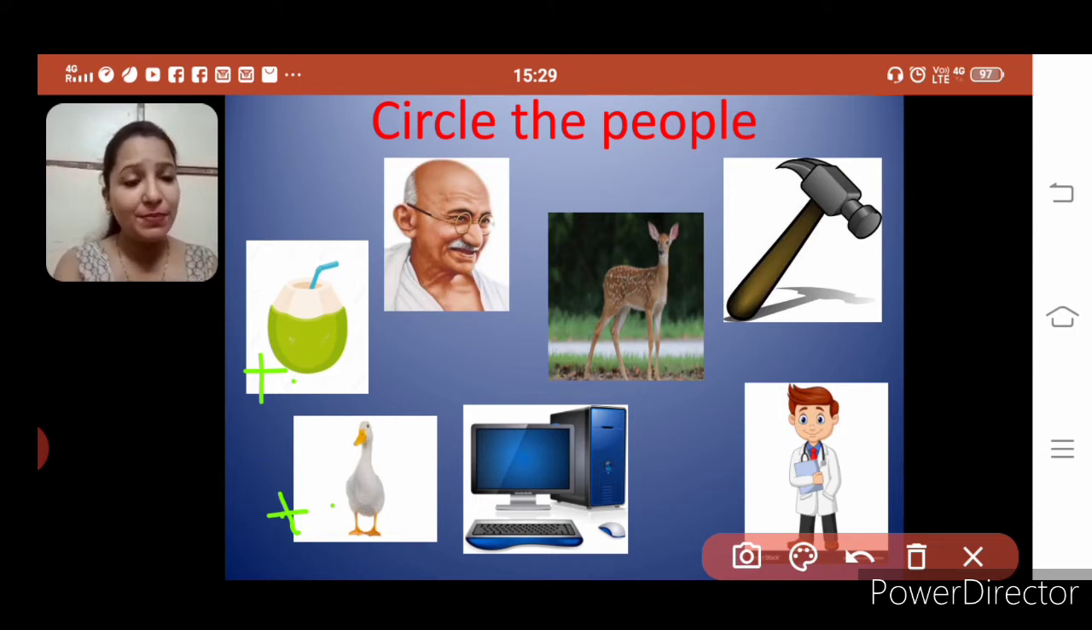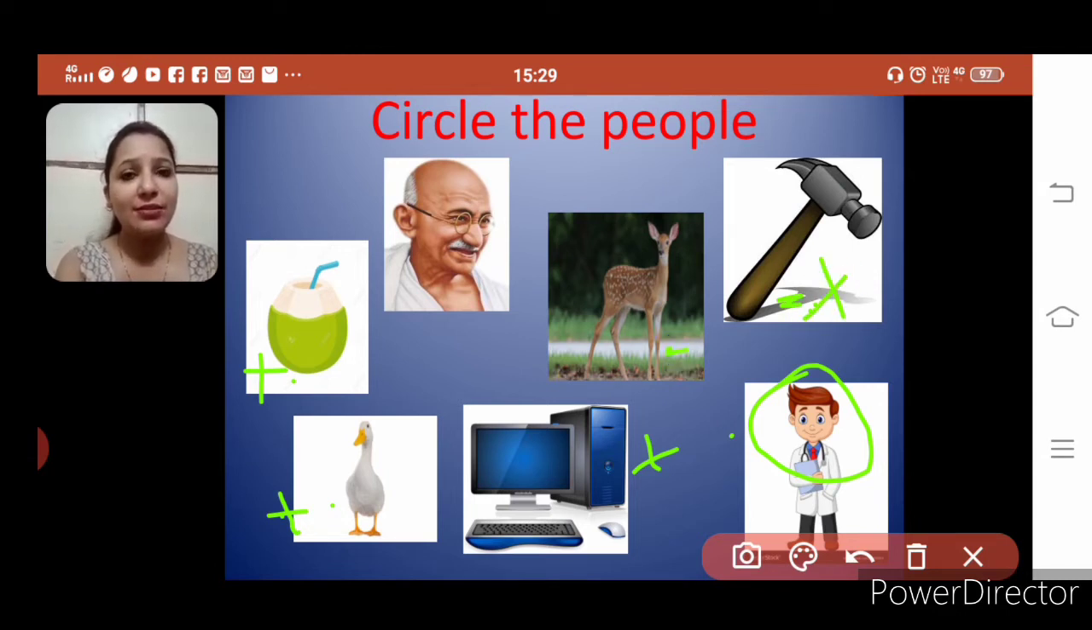See the next picture. It's desktop, that is computer. Is it people? No, this is a thing. Next, here, this is doctor. Is it people? Yes, right. This is people. So we will put a circle on it. This one, is it people? Can you see this picture? What is it? That's right, it is a hammer. Is it people? No, it's a thing. That means it's not people.